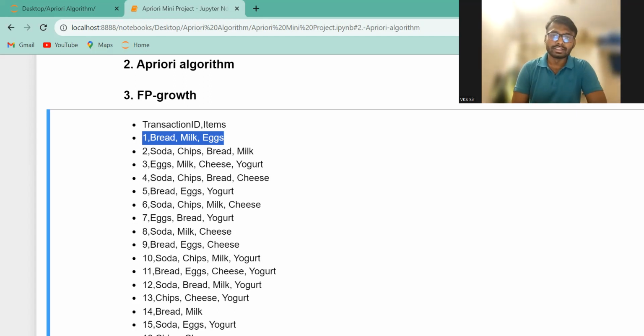In this Apriori algorithm, I think in the previous video you already got to know that we have to combine a combo.